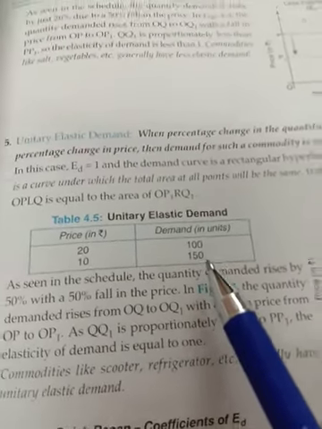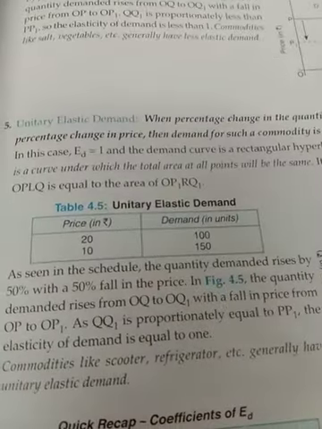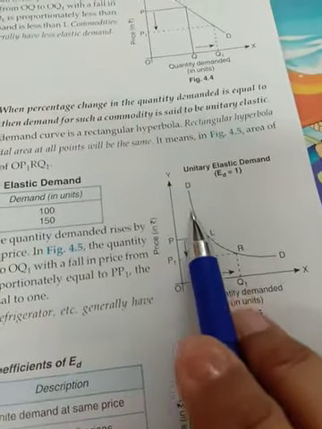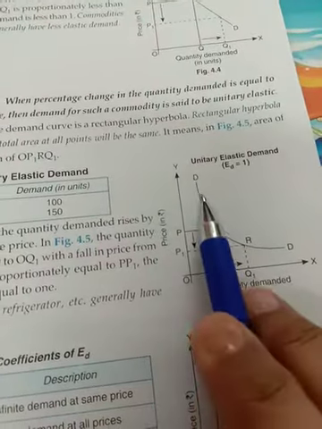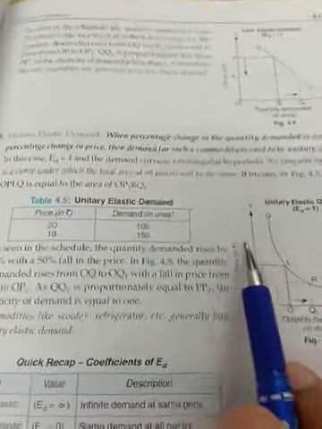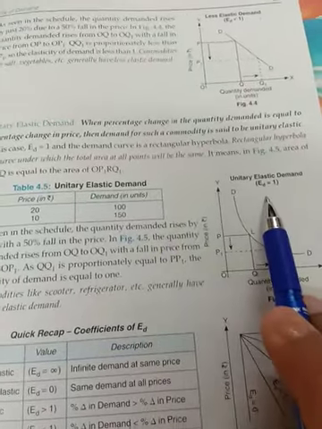How can you calculate the percentage change in quantity demanded? That is 50 by 100 into 100. So 50% change in price, 50% change in demand. Here the diagram will be a rectangular hyperbola. So this is the diagram which you are to make in the case of unitary elastic demand, or you can say elasticity of demand is equal to 1, as it is seen over there.